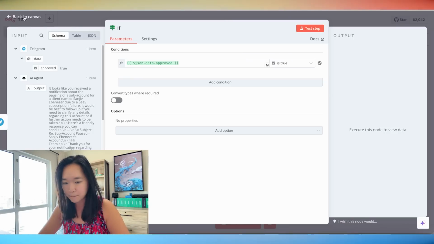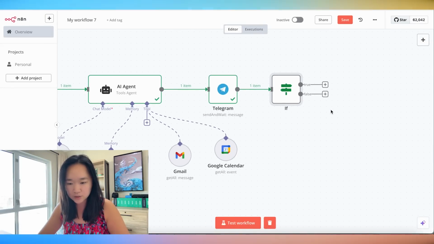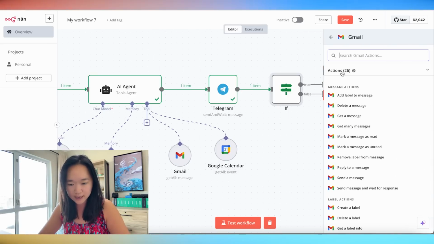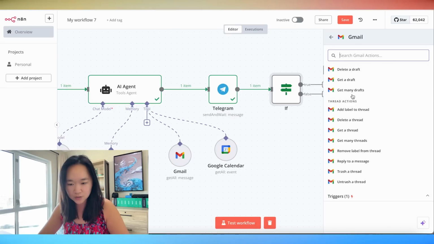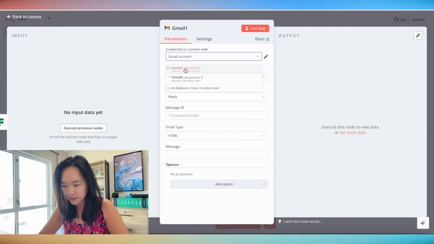Now let's click back to Canvas again. We can see now there's two routes under the if-else router. So if it's true, we're going to press the plus sign and we're going to select Gmail again. And it tells you all of the actions you can do here. In this case, we want to reply to a message in this account.